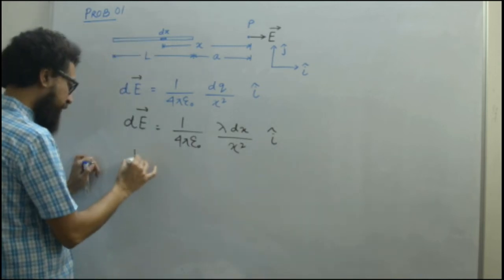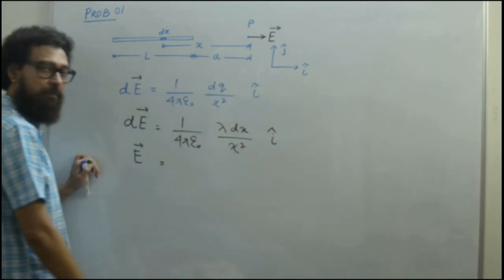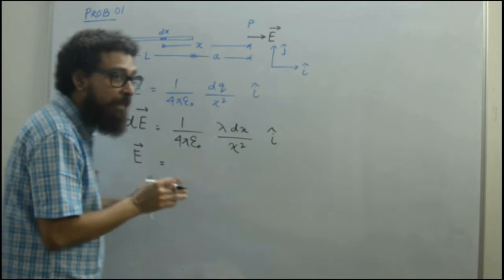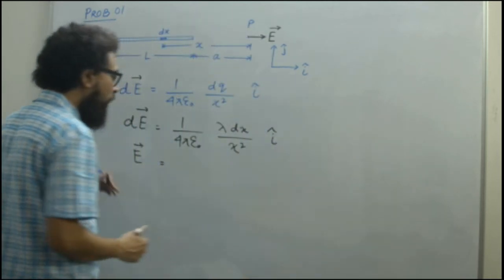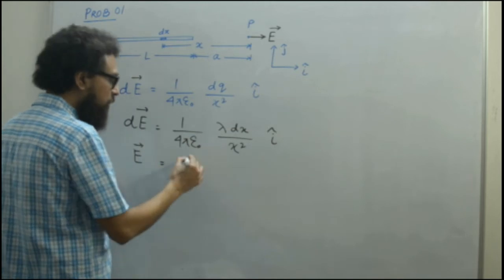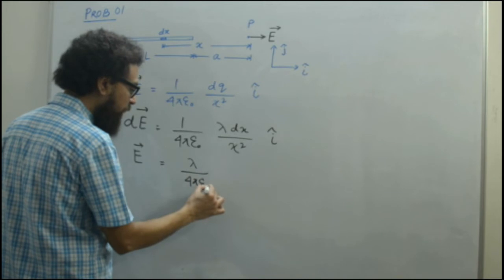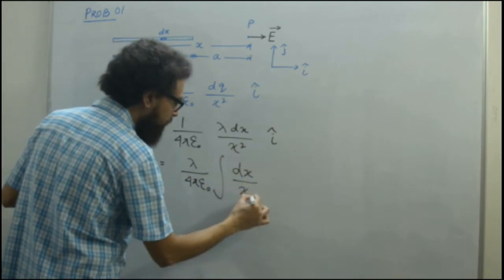Now I am interested to find out the electric field for the whole rod. We are no more interested in only dx. We are interested to find the whole expression. So how do we proceed? We have to integrate. So what I am going to write: lambda by 4 pi epsilon naught, integration dx by x square.